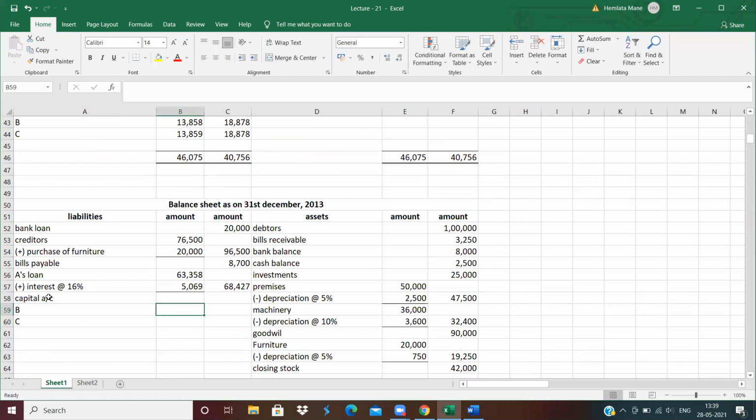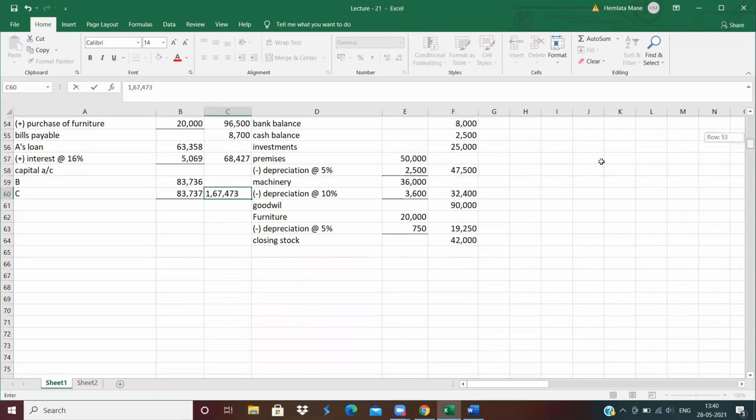How much the balance of B? 83,736 and C 83,737. And total in outer column 1,67,473.